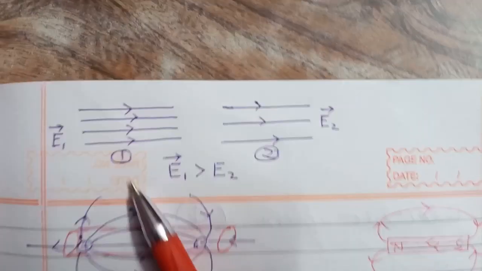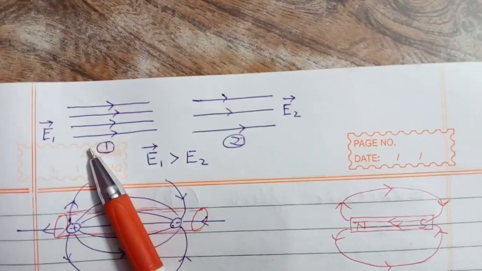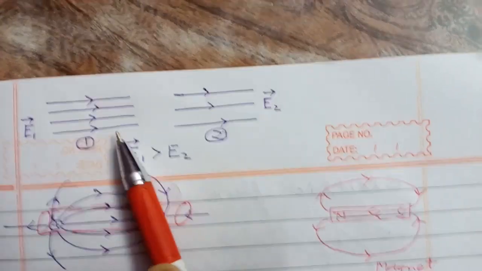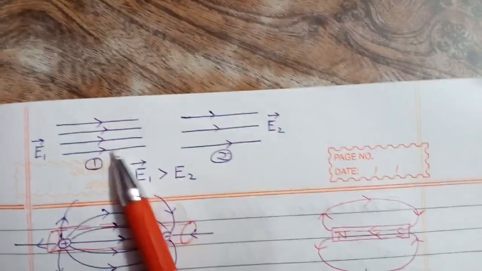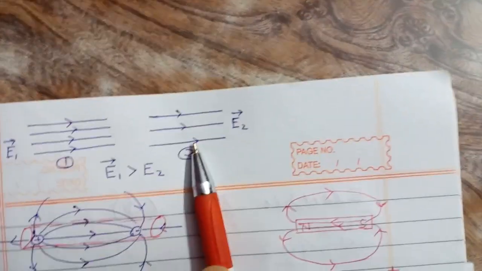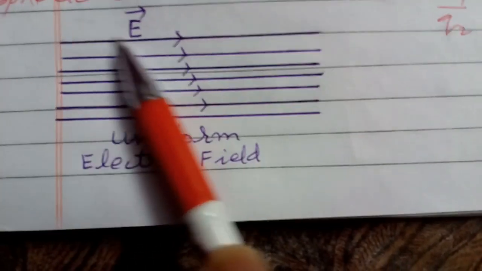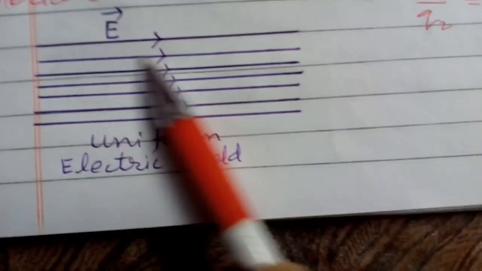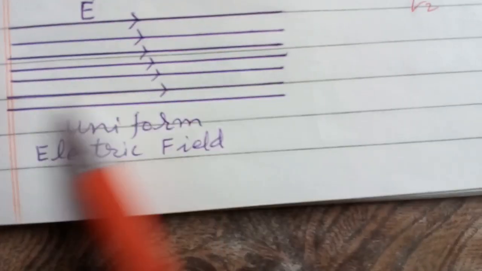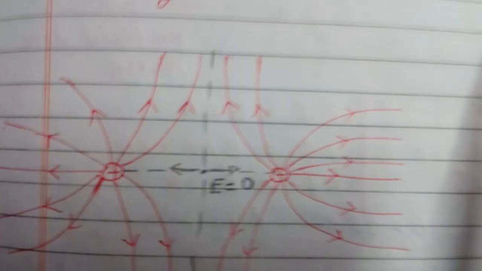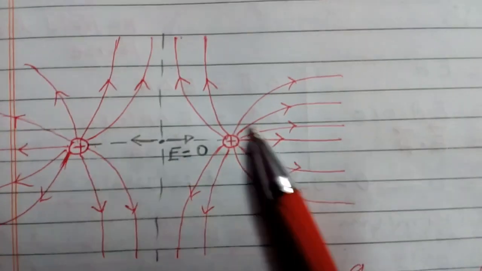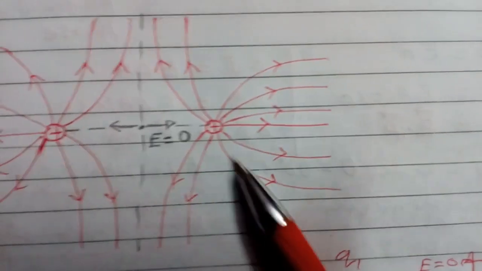This diagram represents pictorially the uniform electric field. Here field is strong and here field is weak. So we represent field lines by parallel lines at equal distance. This is uniform electric field. Now this is the field pattern due to plus charges. They repel each other.